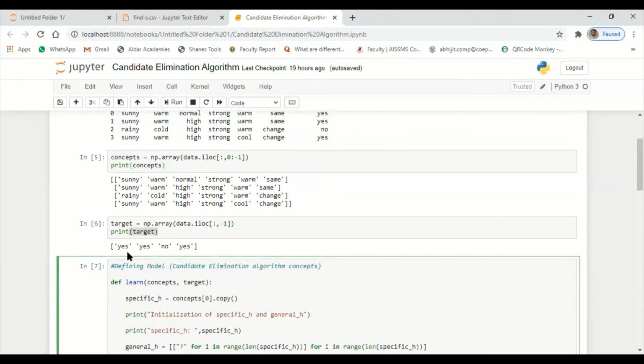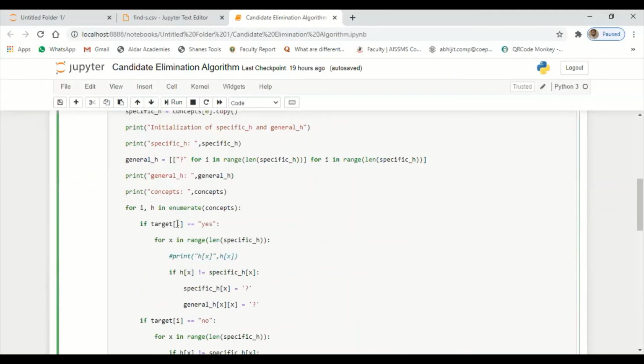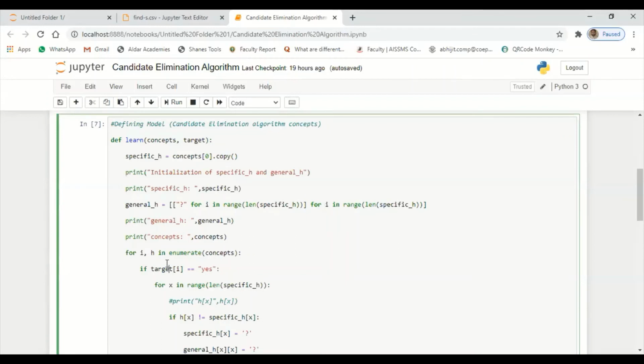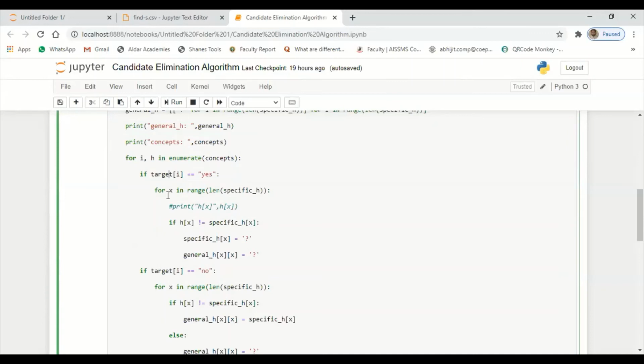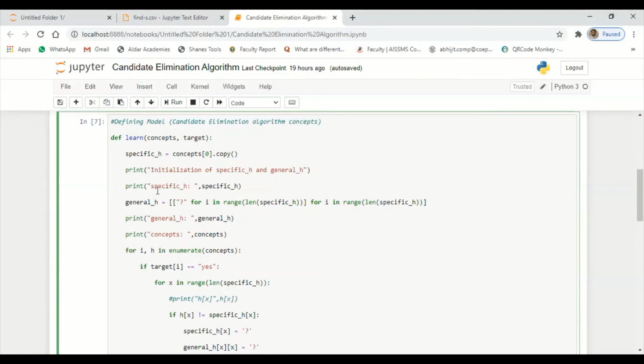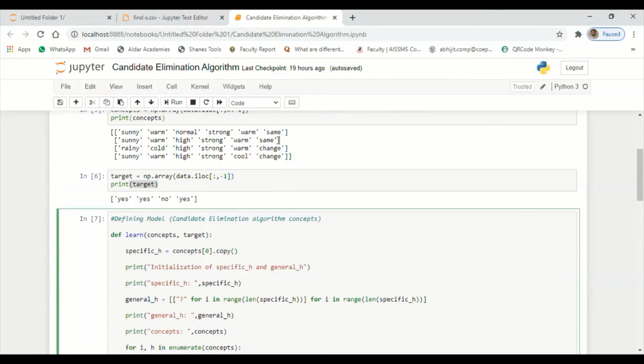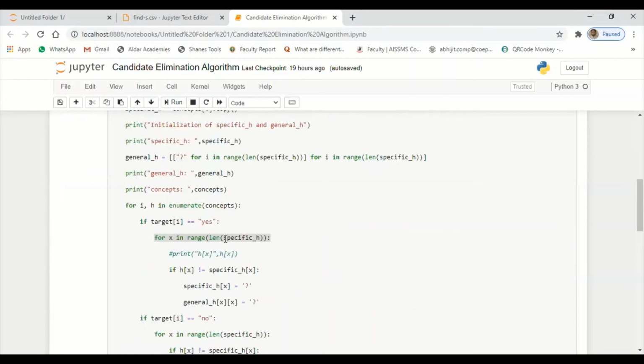Understood? Let us have target of 0. Target of 0 is having yes. If the target of 0 is equal to yes, next I will create one more for loop statement, just for the comparison purpose. In the for loop statement, if the target value is yes, next I will take all the records which come under the first target value yes. The first target value contains this record: sunny, warm, normal, strong, warm, same. So the same values are stored in the specific hypothesis.